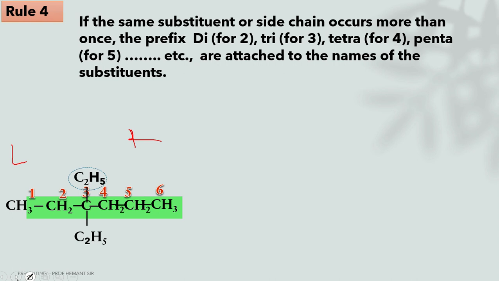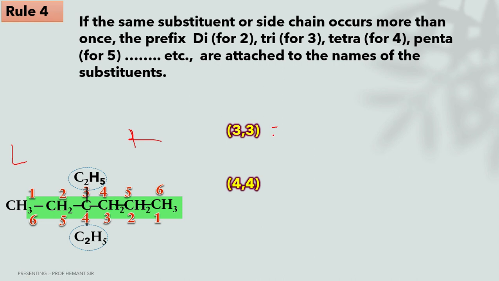There are two substituents and both are the same, that is ethyl, attached on the same carbon atom, the third carbon. The name of the substituent is ethyl. The position of the substituent is 3,3. And if you go from right to left, the position of the ethyl will be 4,4. So which set of locants is the lowest, 3,3 or 4,4?